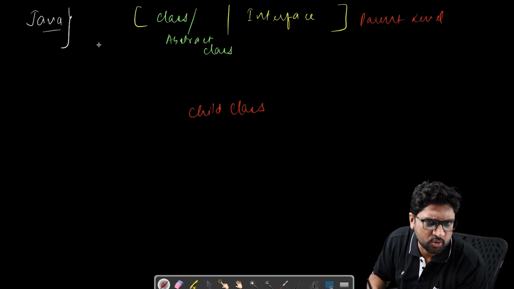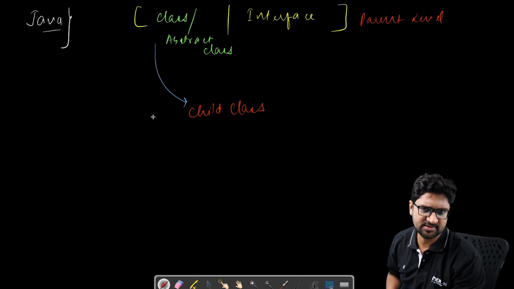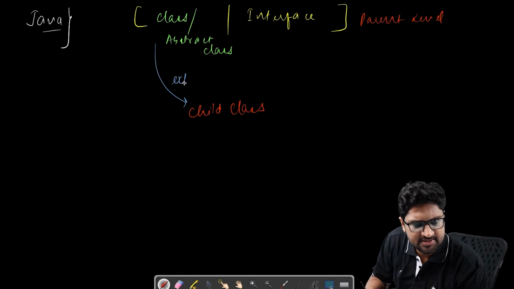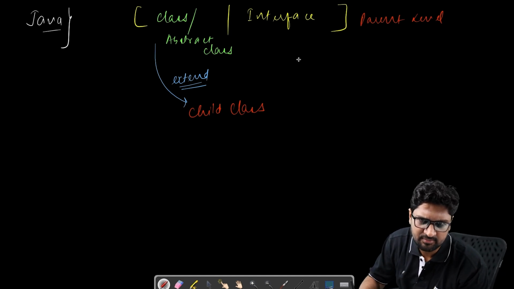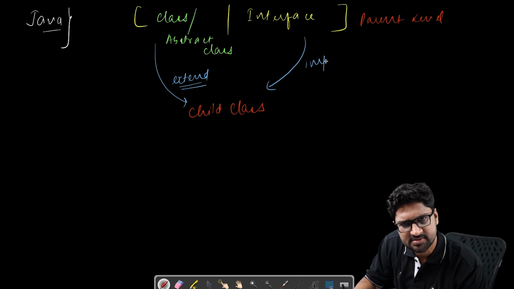So if I'm trying to inherit from the normal class or abstract class, I use a keyword called extends. But if I'm trying to do the same thing from the interface, I use a keyword called implements.